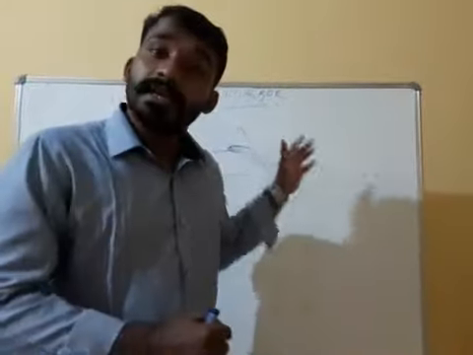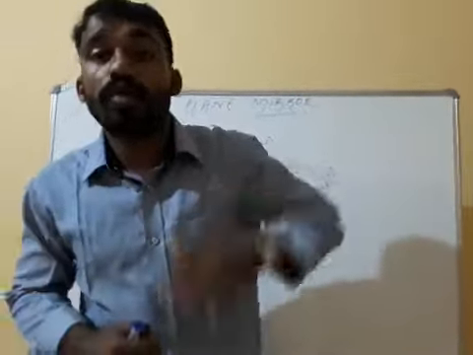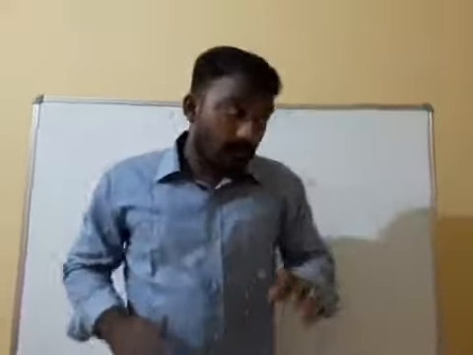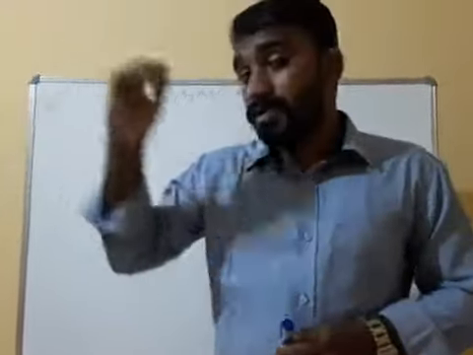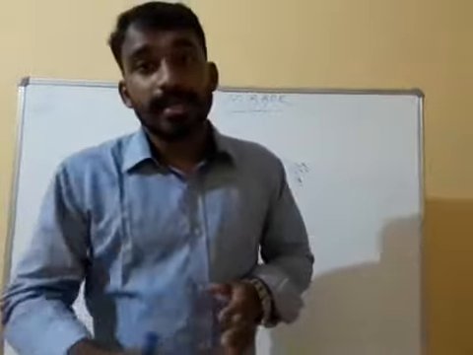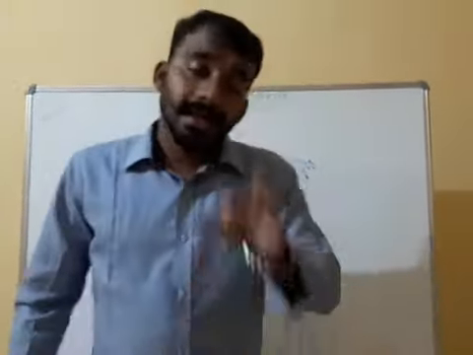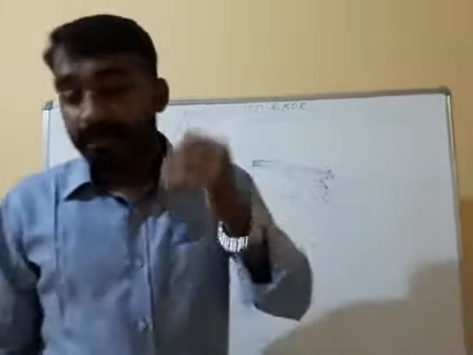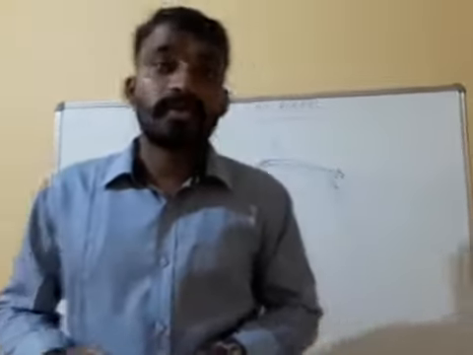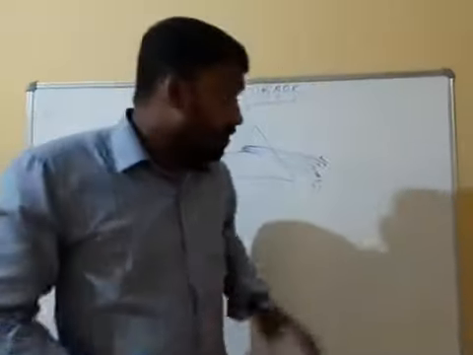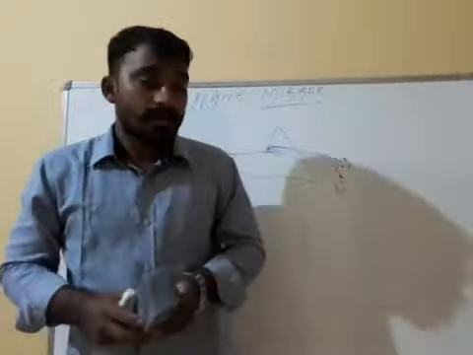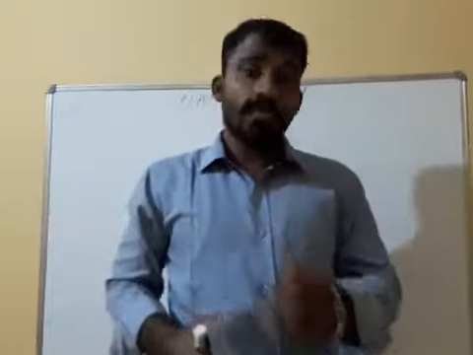That is VIBGYOR. Clear or not? Normally the white light which is coming from the tube light or sun rays is a combination of colors, and it contains how many colors? 7 constituent colors. Understood or not? So white light is the combination of 7 colors, that is violet, indigo, blue, green, yellow, orange, red.